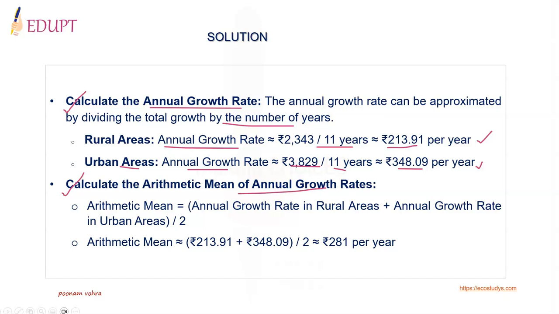So arithmetic mean would be annual growth rate in rural areas plus annual growth rate in urban areas divided by 2, which is 213.91 plus 348.09 divided by 2, which is 281 per year.